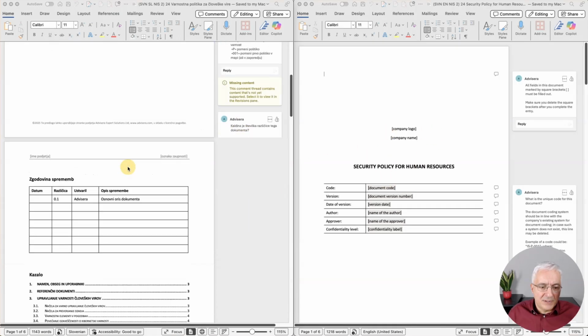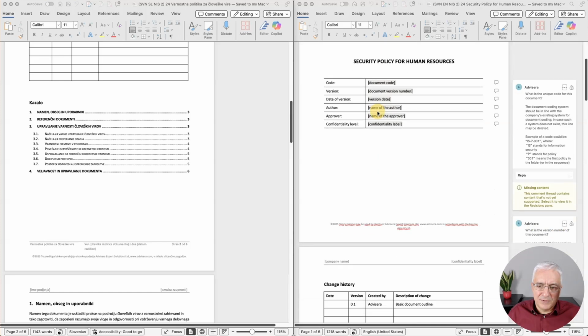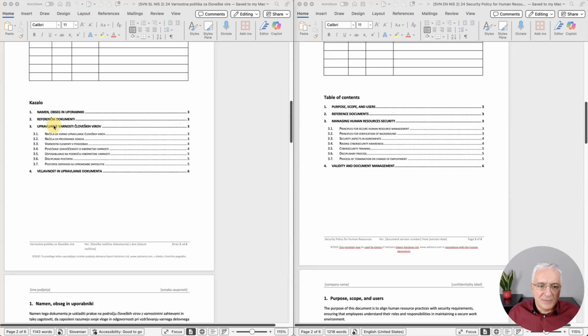When you scroll down, you will see the table of contents. So let me show you this. Basically here you have some principles, then the background checks, and I'll show you this. If you remember from the NIS2 law, there is a specific requirement for background checks, and I'll show you how this looks in a document. Then you have how you specify these security aspects in agreements, raising security awareness, training, and the disciplinary process of termination. So basically you cover the whole human resources cycle in this kind of document.